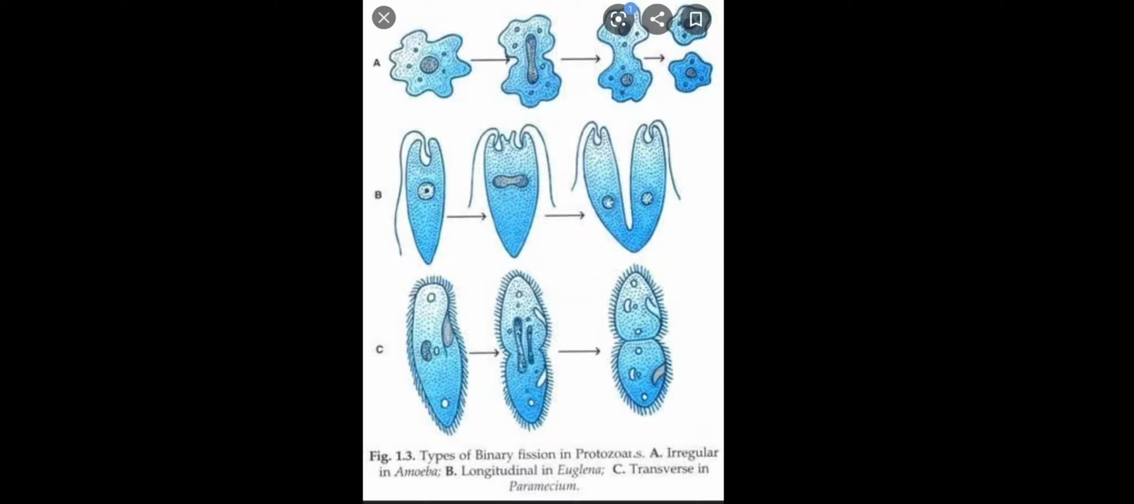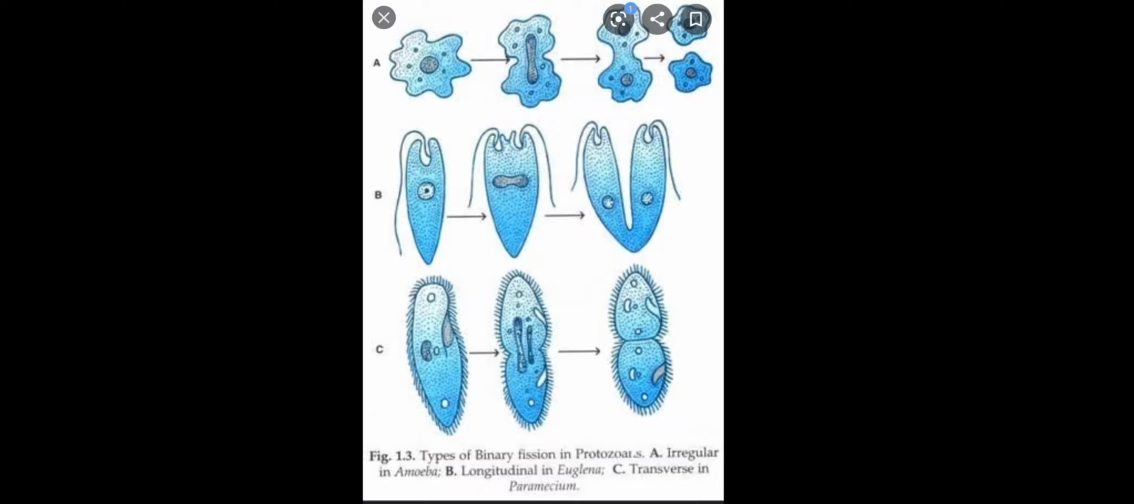Now you can see here that the nucleus is getting elongated first. After the elongation, the nucleus divides into two, and then the cytokinesis or cytoplasmic division occurs, as a result of which two daughter amoebas are formed. So here the principle involved in binary fission is karyokinesis followed by cytokinesis.